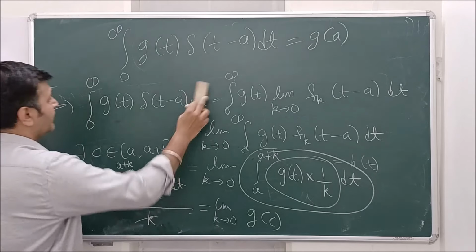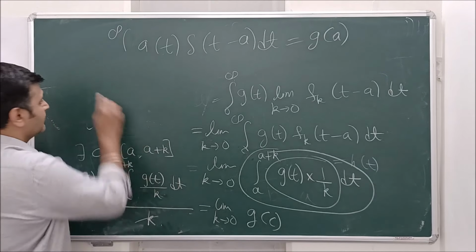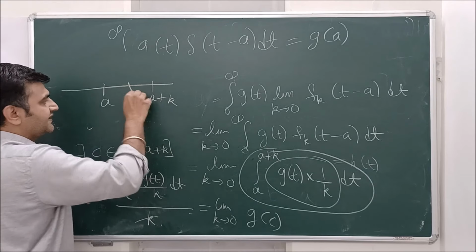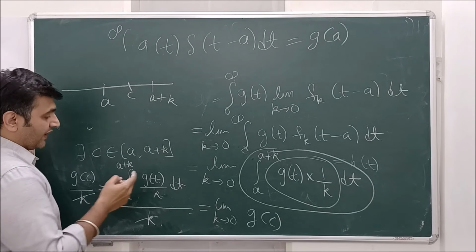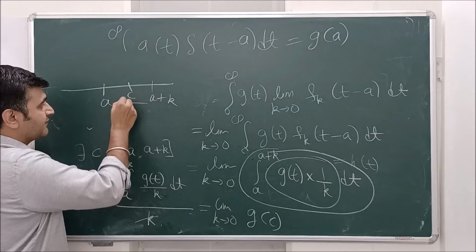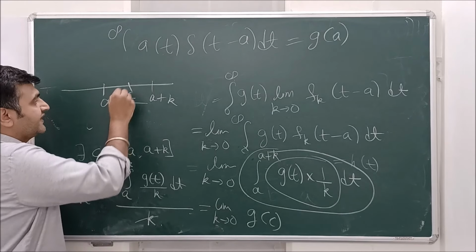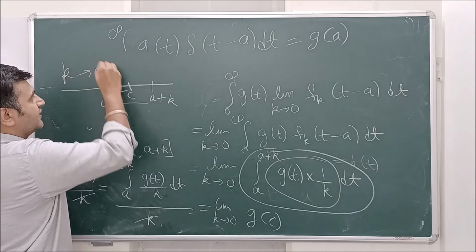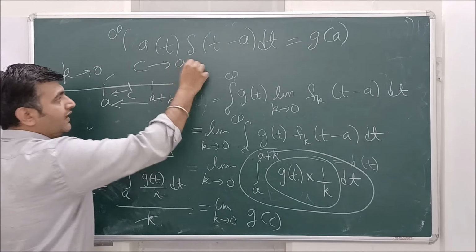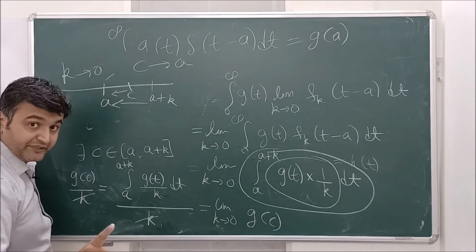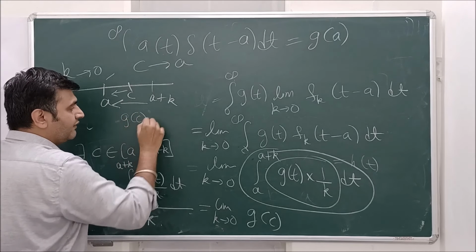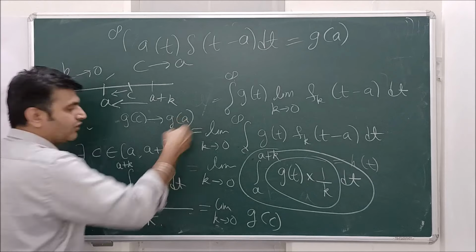If I try to draw the diagram over here, a plus k, this is c. Now as k goes to 0, this is approaching towards a, so c will approach towards a. And my g is a continuous function, so by the definition of continuity, g of c will also approach g of a.